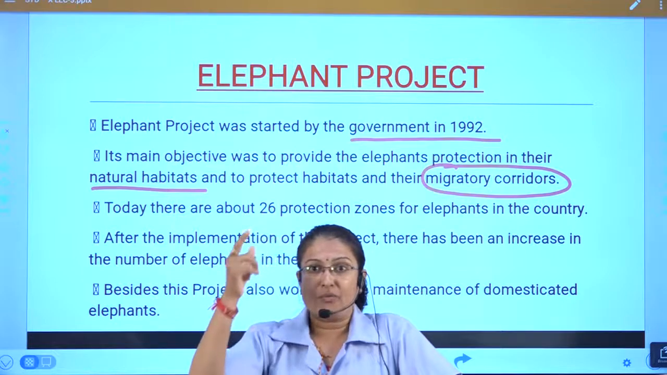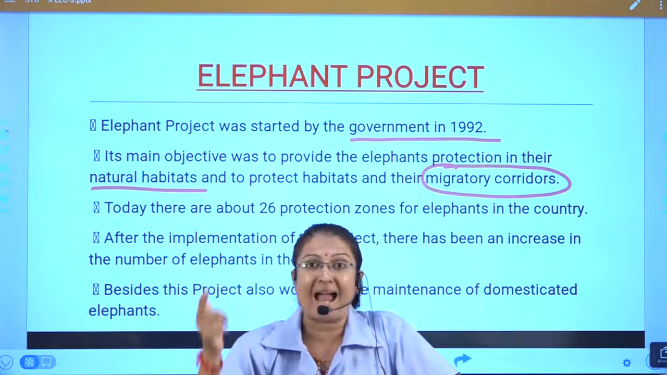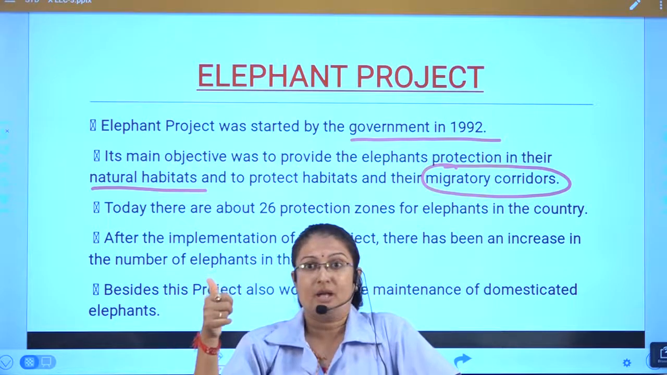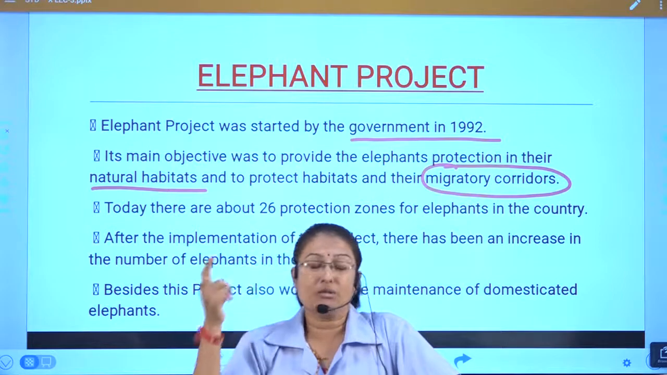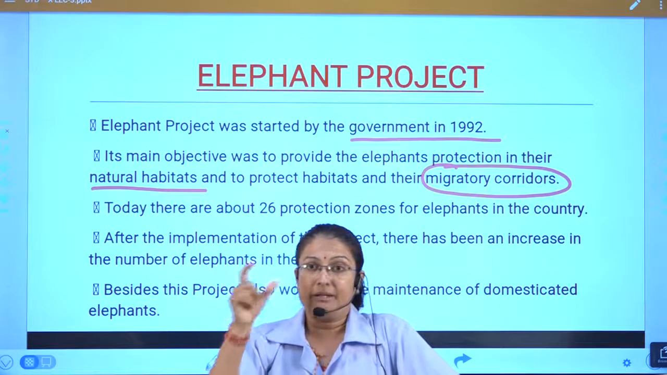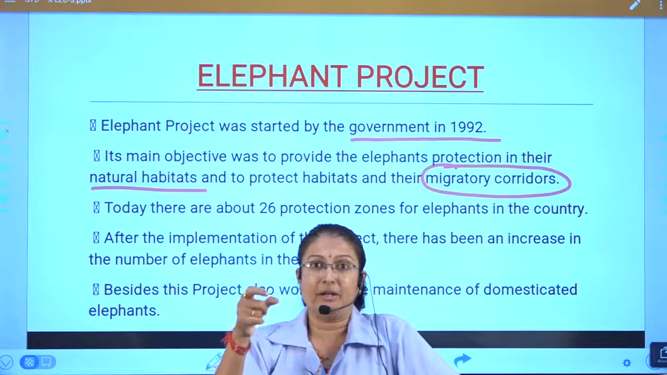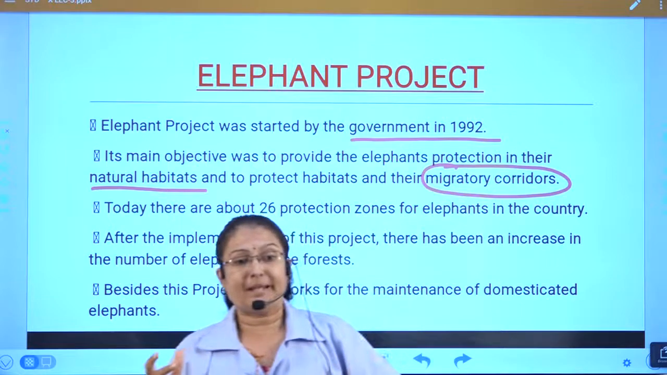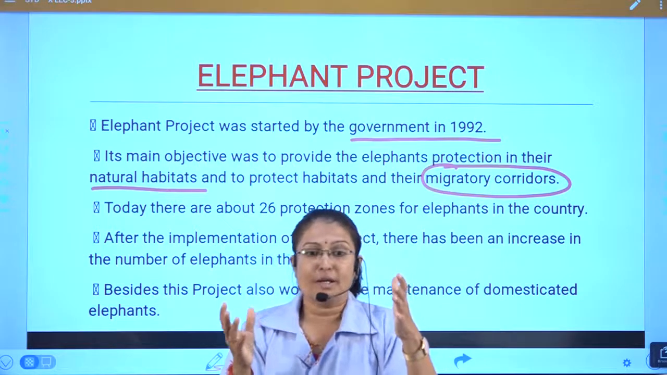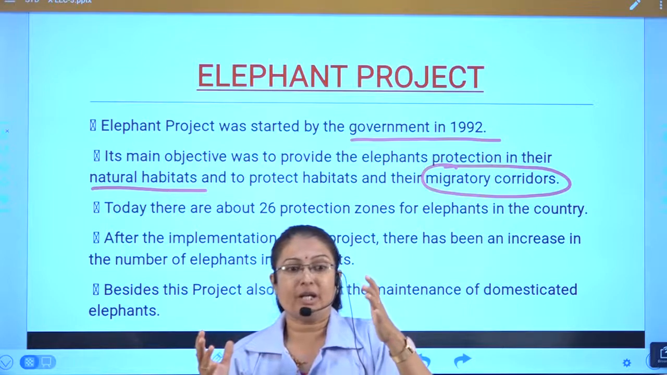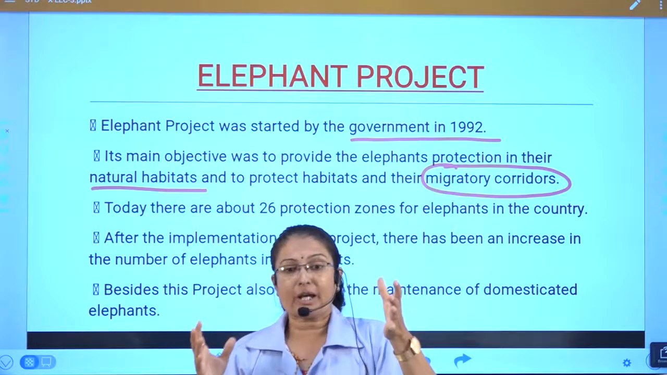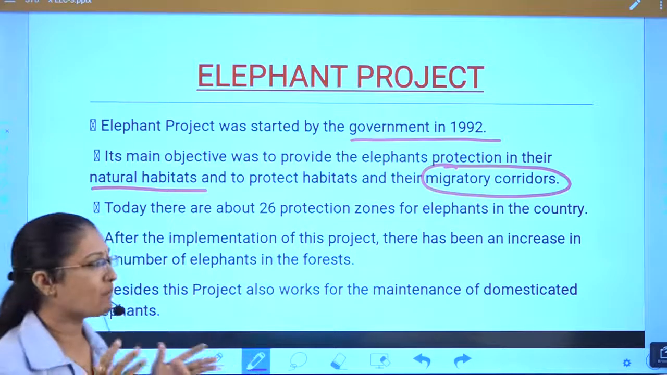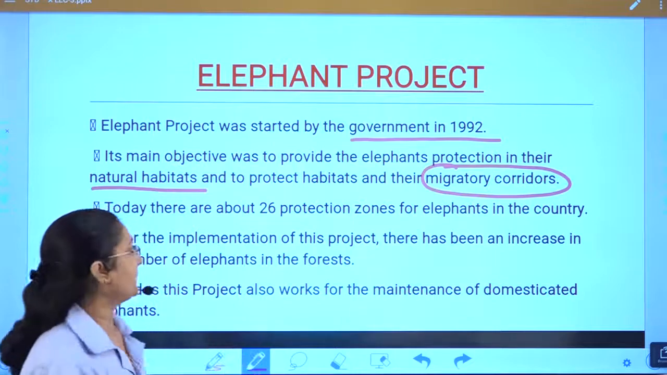And we know the elephants are one of the most intelligent animals in the animal kingdom, like dolphin. Elephant की याद शक्ति बहुत अच्छी होती है. And this herd is, you know, led by the female elephant. So what point we will keep in mind? Its main objective was to provide the elephant protection in their natural habitats, to protect the habitat and their migratory corridors. The way which they are moving, that has to be protected.